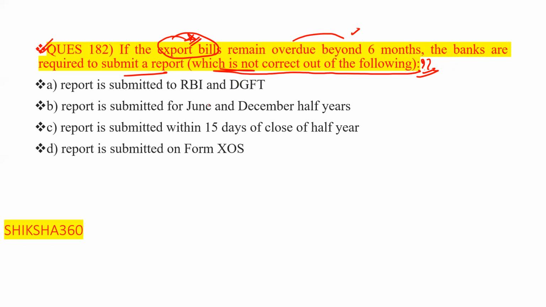Report is submitted for June and December half yearly. Half year report is submitted within 15 days of close of half year. Report is submitted on form XOS. So here this one is true. That is, report is submitted on form XOS, and this is submitted for June and December half years.